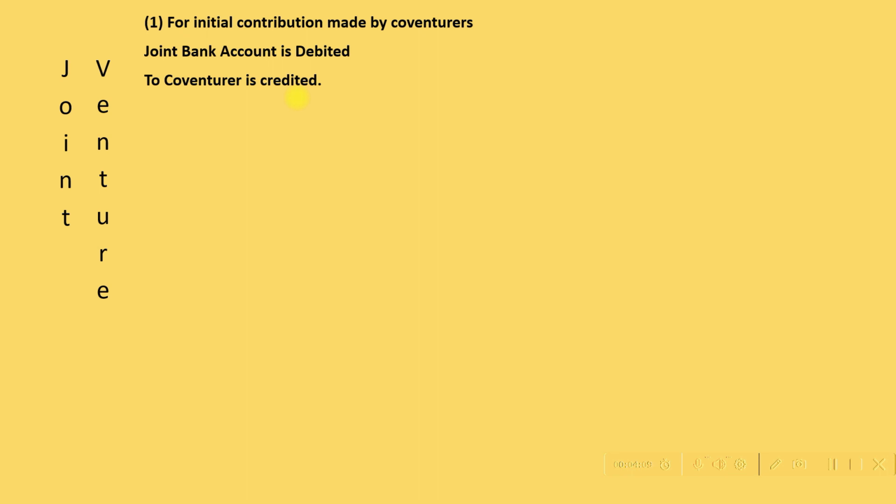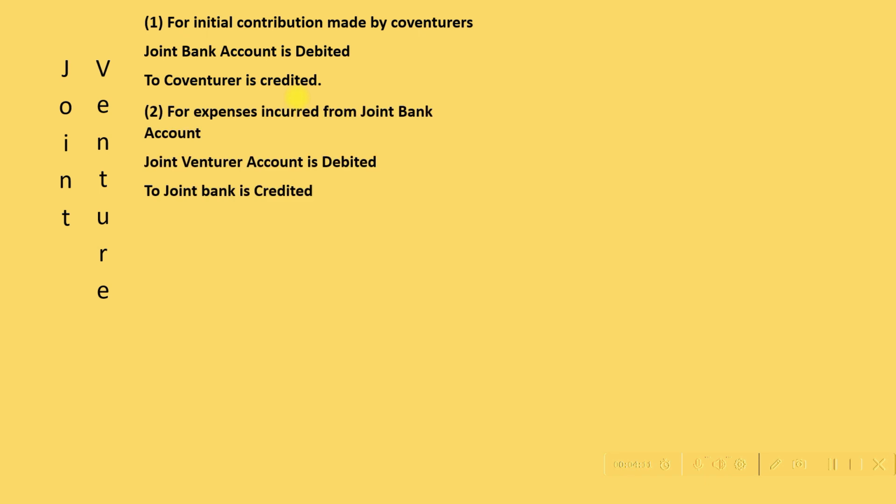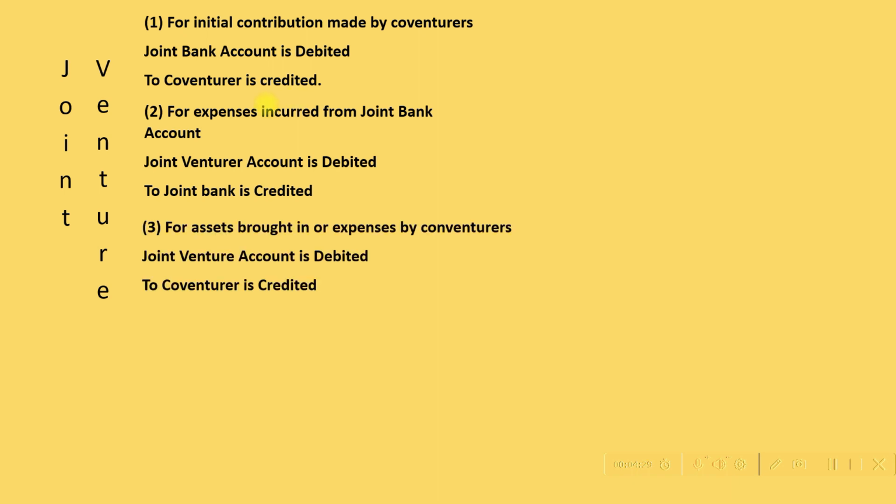So co-venturer is credited. For expenses incurred from joint bank account, joint venture account is debited and joint bank is credited. So joint venture being a nominal account, expenses are debited and joint bank is the giver. Now, for assets brought in or expenses paid by co-venturers, joint venture account is debited and co-venturer is credited.